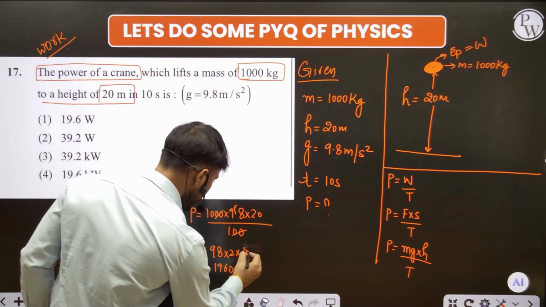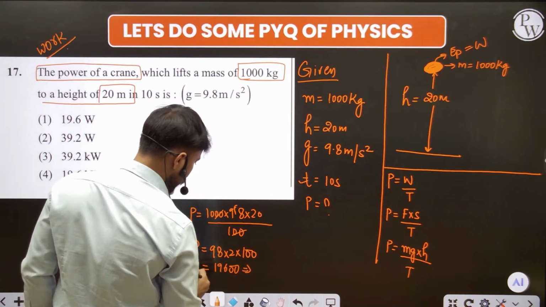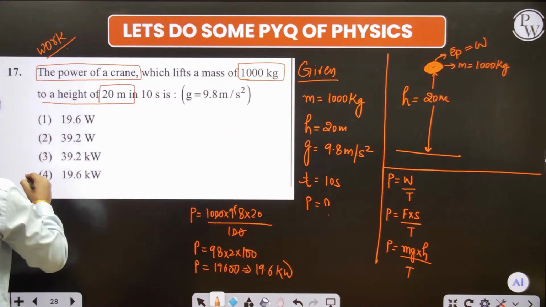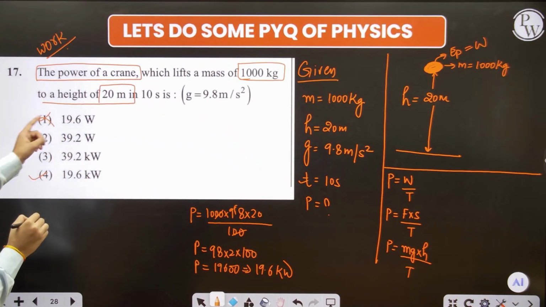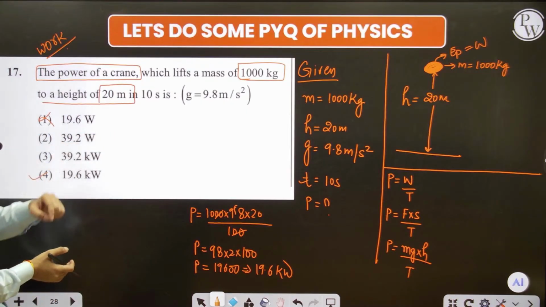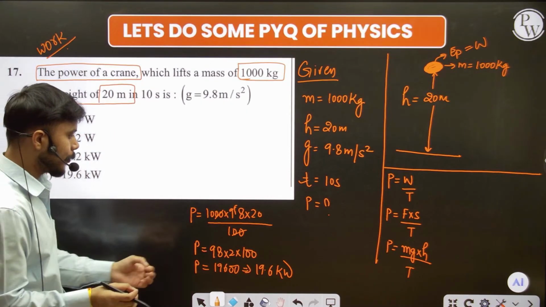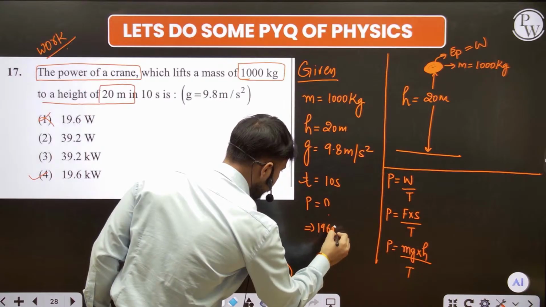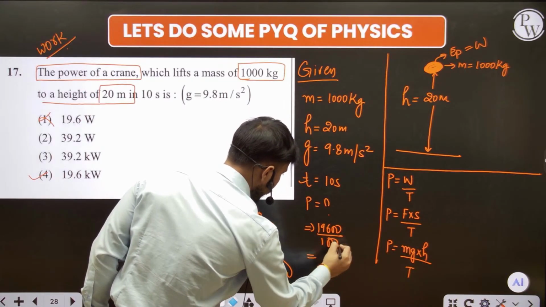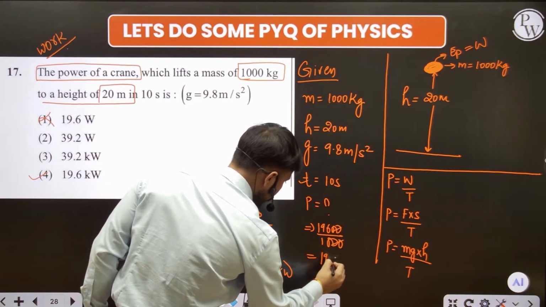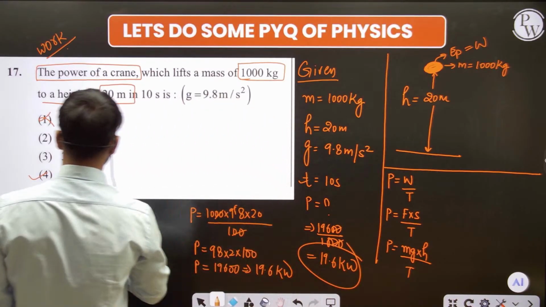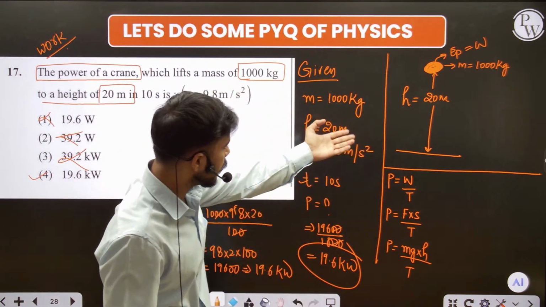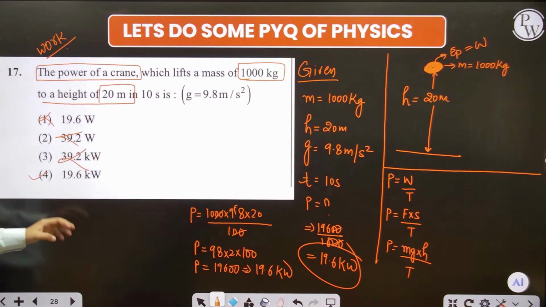Okay, guys, one more thing. Here one more 0 is also there. So the answer is 19.6 kilowatt. So the answer we have is this, not this. Some students will say, oh, I got the answer, and take 19.6 watt. Don't do this. Here we have the kilowatt. And sir, how do we get the kilowatt? Just divide 19600 by 1000 and it converts into 19.6 kilowatt. This is the answer we have, not this, not this. This is the only answer, that is 19.6 kilowatt. So see here, guys. Again, basic.